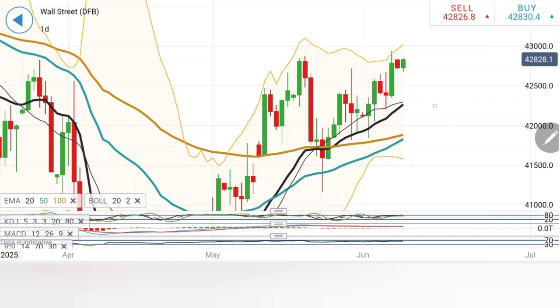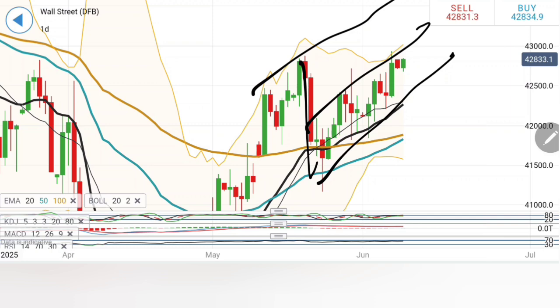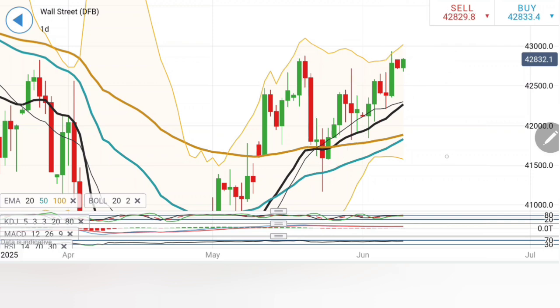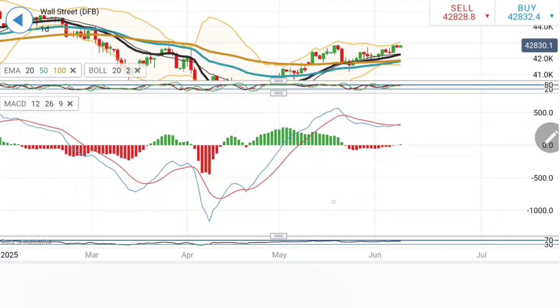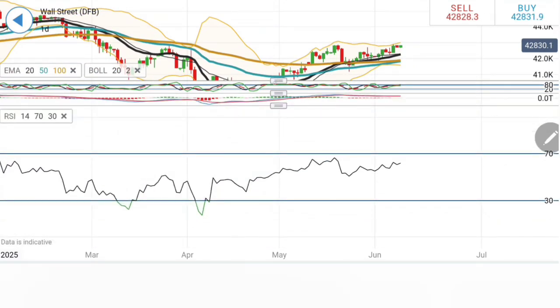Moving averages are definitely looking upwards, but what I'm seeing here is that after the drop, it is trading under this retracement. Now, even if it tries to rise, it has to breach beyond 43,500 levels in order to confirm a complete reversal. As long as 43,500 is not taken for the near term, do not treat this as bullish here. Stochastic is rising, the MACD is crossing over for the buys, and the RSI is also rising.